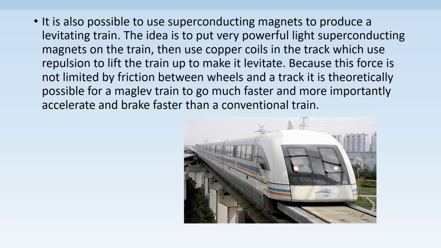Superconductors can also be used for transportation. Superconducting magnets can be used to produce a levitating train. The idea behind this is to put very powerful superconducting magnets on the train, then use copper coils in the track which use repulsion to lift the train and make it levitate. So we can observe that superconductors open up a new generation of transport technologies like maglev. Maglev means magnetic levitating trains, and these trains are much faster when compared to a conventional train.